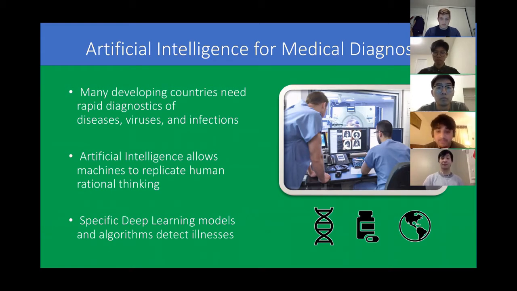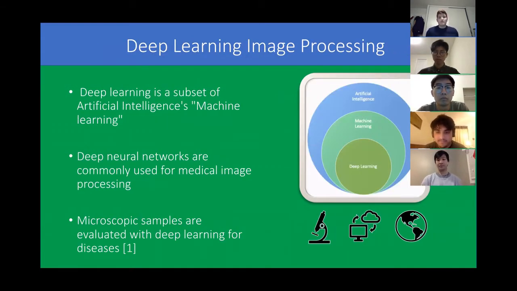And on to my next slide, I will be discussing deep learning image processing. So deep learning is a type of machine learning, which is learning through example and by human rationale. Deep learning involves machines adapting to scenarios and reprogramming with respect to their ambient surroundings. Deep learning can come in three forms: supervised, semi-supervised, or most commonly used, unsupervised. Computer models classify these medical images provided and examine them through laboratory samples and microscopic readings.